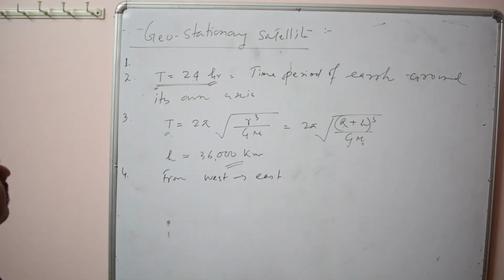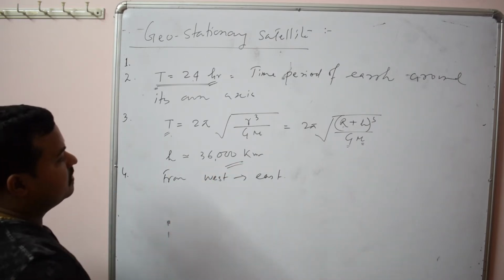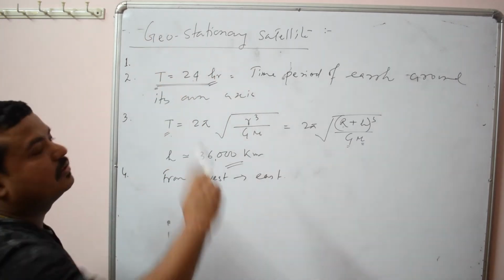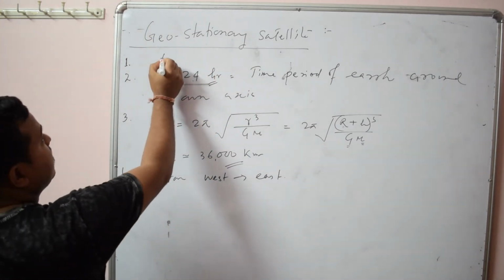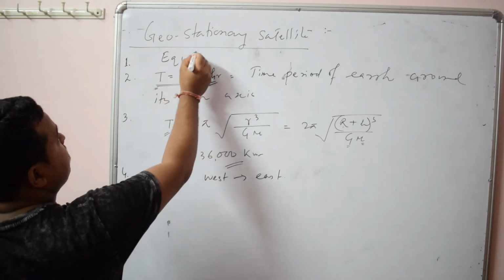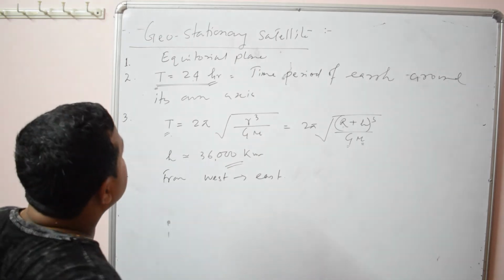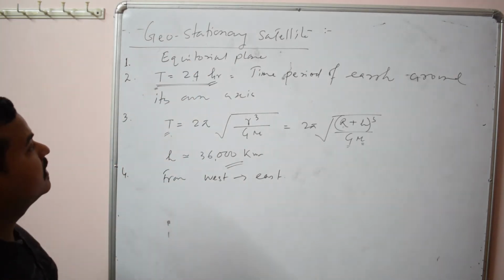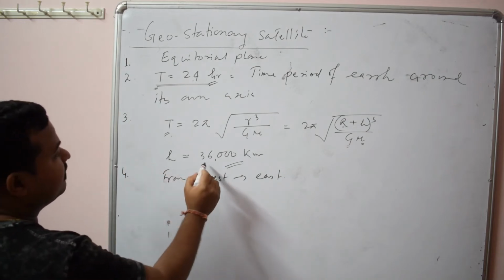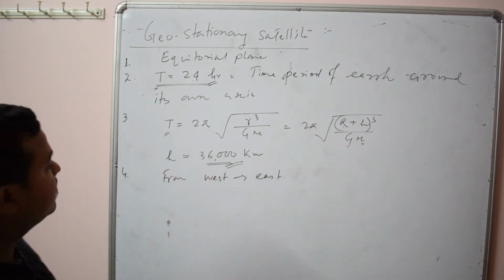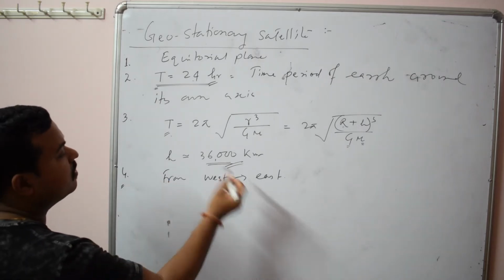So these are some of the conditions to be fulfilled by a geostationary satellite. First of all, it should revolve in the equatorial plane of earth, or in a plane parallel to the equatorial plane of earth. Time period should be fixed, 24 hours, and it should be at a fixed height around 36,000 km from earth's surface, and the sense of rotation should be the same, that is from west to east.